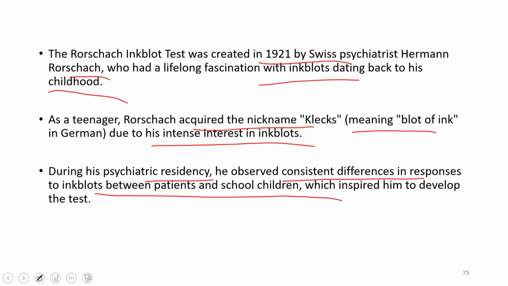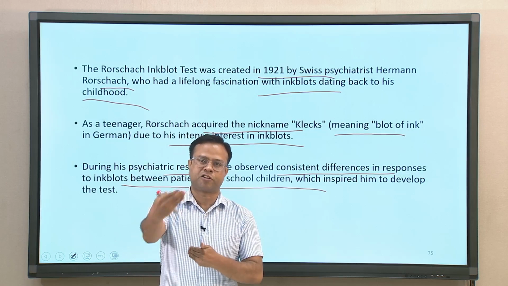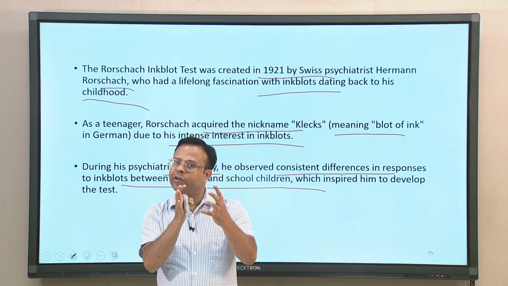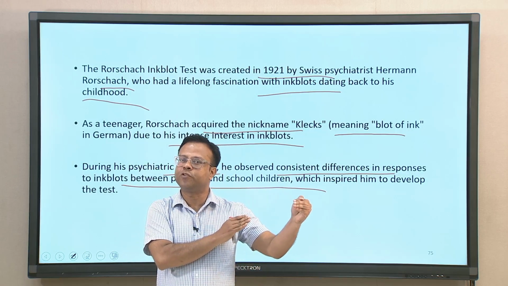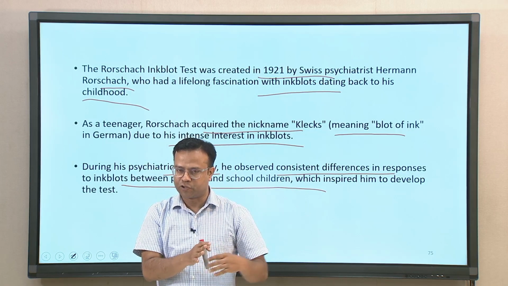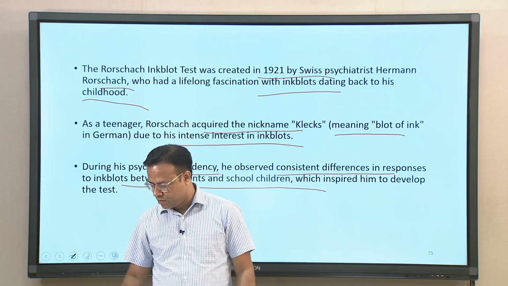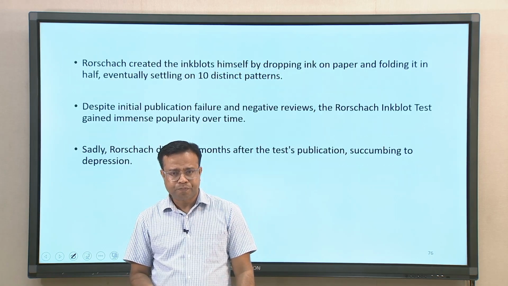He found that when those ink blots are shown to different people, including patients and school children, everybody gives a different version of their stories. So, he found this could differentiate individuals based on their characteristics. He developed a more formal test based on those ideas.